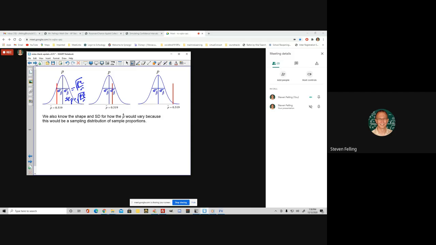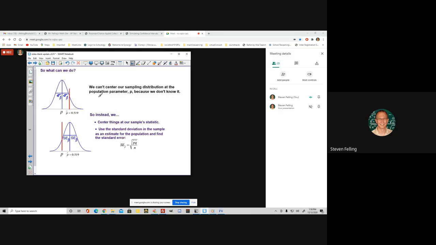Okay. So let's put all these ideas together. We can't center our population or our sampling distribution at p because we don't know it, right? So instead we make the assumption that that shape will be the same. We're going to use the standard error version for standard deviation using our p hat value, but we're going to center everything not at p, but at the statistic. So whatever we actually got in our result, in this case our 51.9%, we're going to center our sampling distribution there instead.